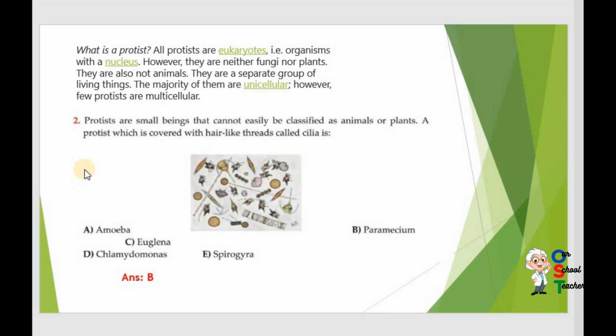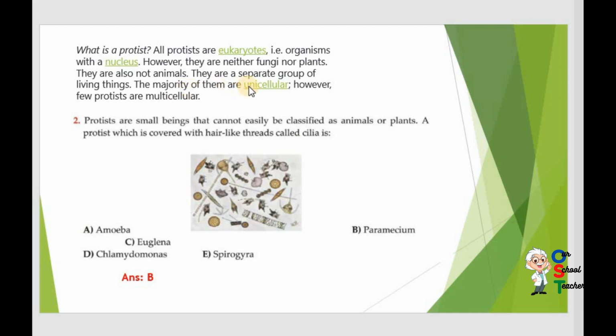Now question number 2. Protists are small beings that cannot easily be classified as animals or plants. I have written for you what a protist is. All protists are eukaryotes. You know, karyote means nucleus. They are organisms with a nucleus. However, they are neither fungi nor plants. They are also not animals. They are a separate group of living things.